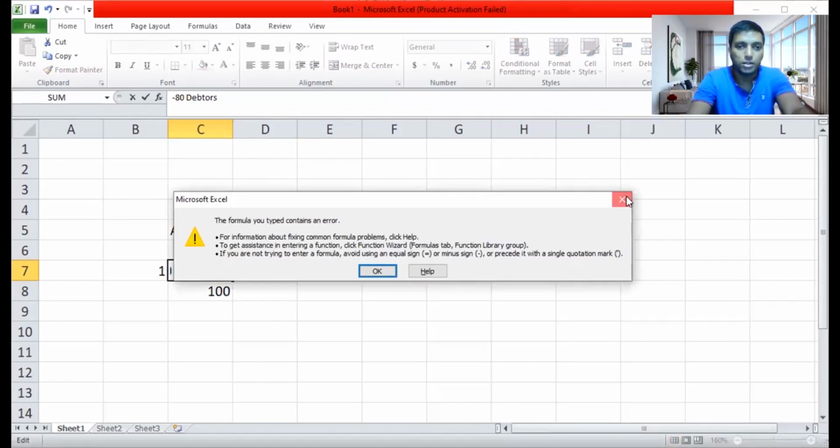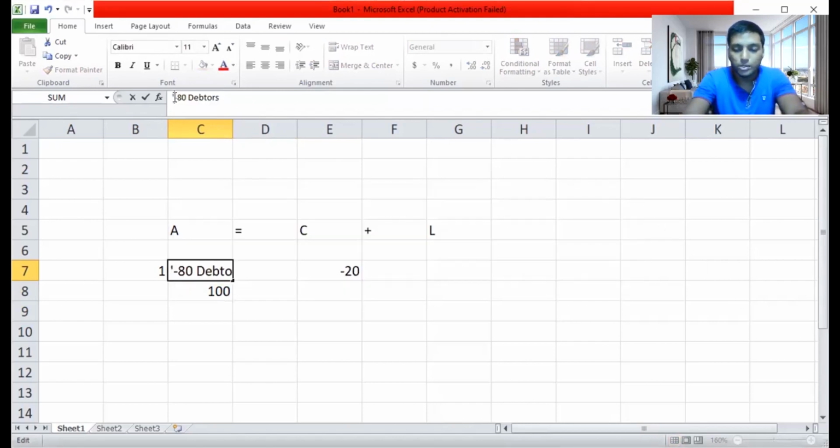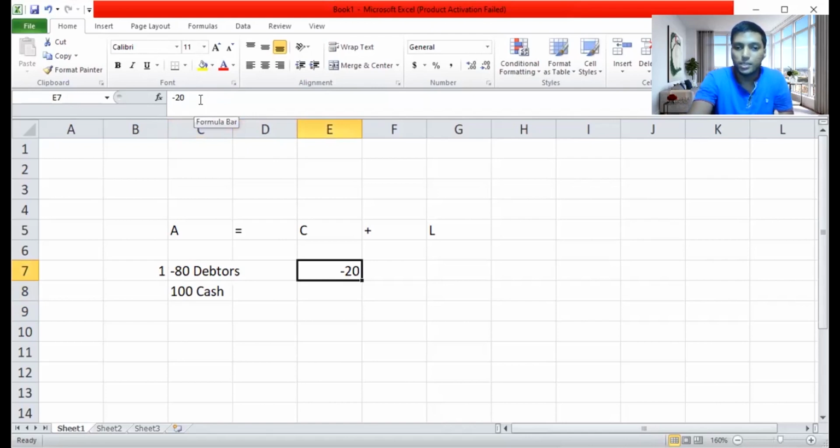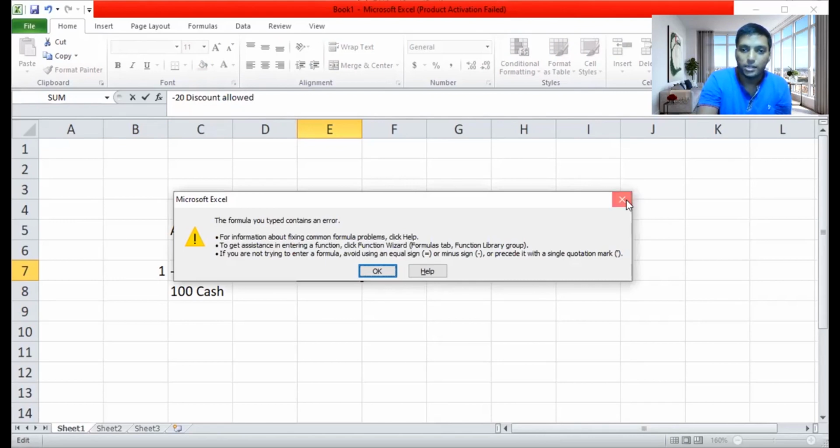I think this formula is wrong. Yeah, so you need to have an assumption when you do the sums, then only you will be able to understand. You got 100 cash maybe, so 100 plus cash, and here you might see minus 20. So this minus 20 is going to be the discount allowed. You have discount allowed, so those expenses you will be recording under capital.